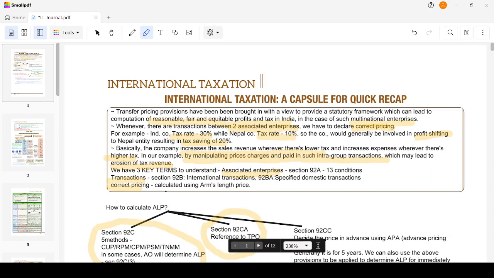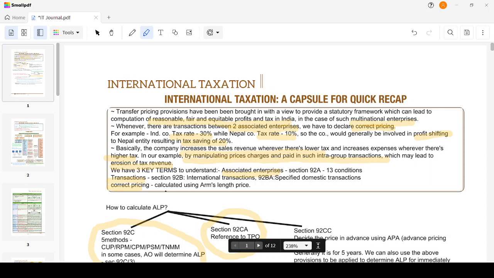What are the key terms here? Associated enterprise. It is dealt with in section 92A, which has prescribed 13 conditions, mostly either-or conditions. And then what are the transactions covered within the purview of transfer pricing? It could either be an international transaction or a specified domestic transaction. Then what is the correct price? Correct price is that price which has been determined using the arm's length price principle.